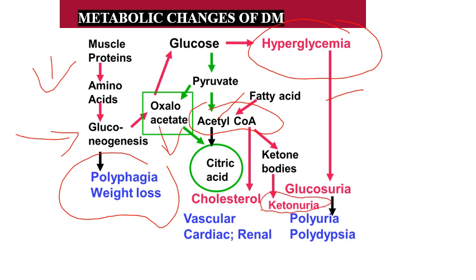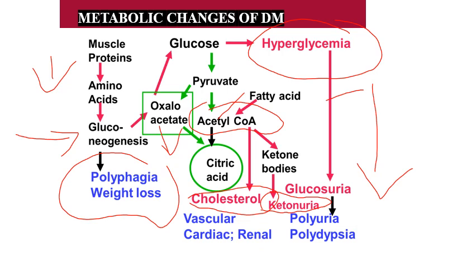And excess acetyl coenzyme A can even be utilized for cholesterol synthesis. So the accumulation of cholesterol can be the reason for the vascular and cardiac complications in diabetes mellitus patients. And next, hyperglycemia itself is a reason for more excretion of glucose through the urine, so that leads to glucosuria. Glucosuria is the reason for polyuria, because glucose being an osmotic substance will extract more water along with it, so more urine will be excreted.